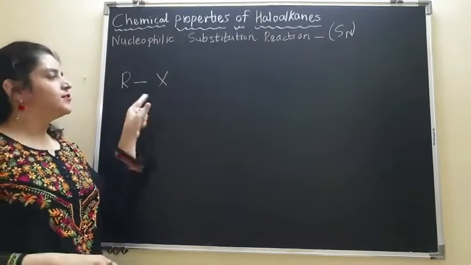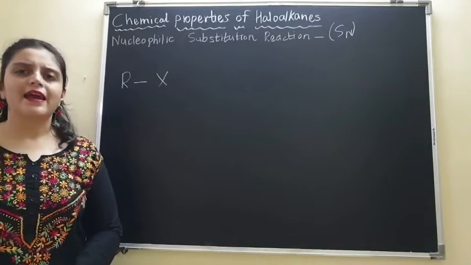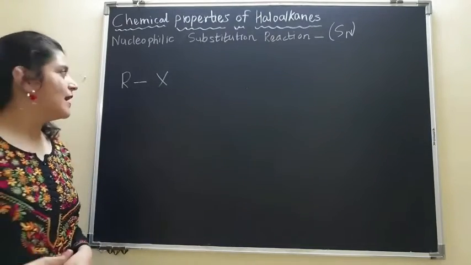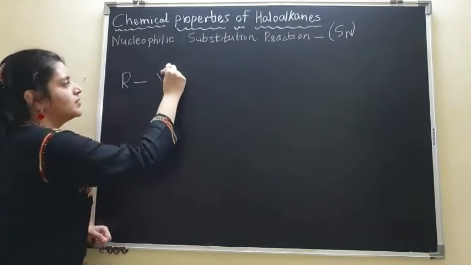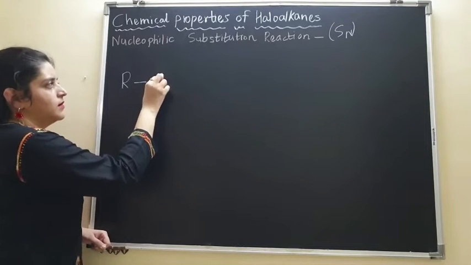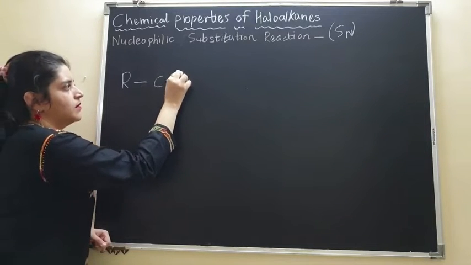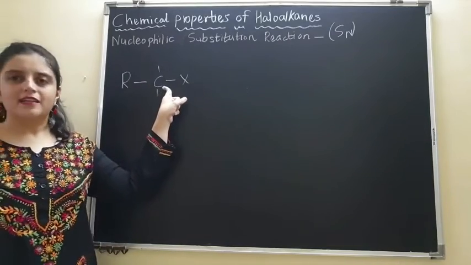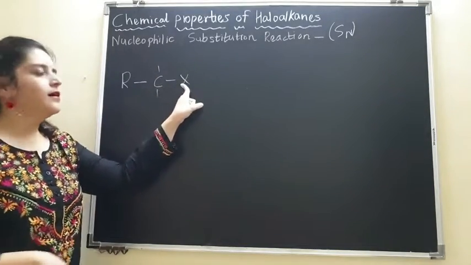This is how we draw the structure of haloalkane RX. But for simplicity, I will attach a carbon over here and a halogen.